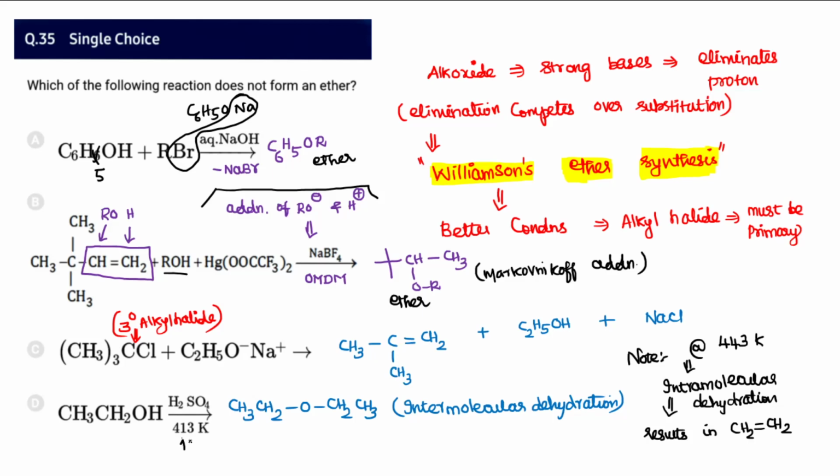Even 413 Kelvin in option D results in intermolecular dehydration. So therefore it also results in ether. Whereas at 443 Kelvin, ethene will be formed as a product. That is an intramolecular dehydration reaction.